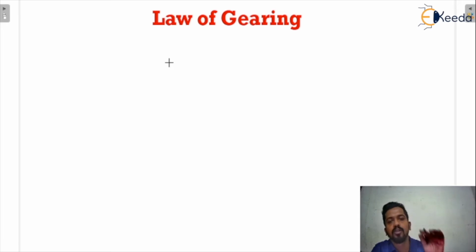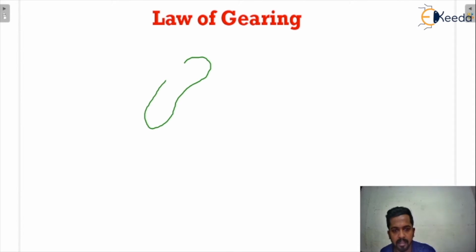So I am going to consider two random bodies. I am not considering gears and pinions, I am just considering two random bodies. We are looking at the law of gearing. What is the law that is needed for a body to be considered as a gear? So I am going to consider two random bodies. This is the first body I am making, and this is another body.